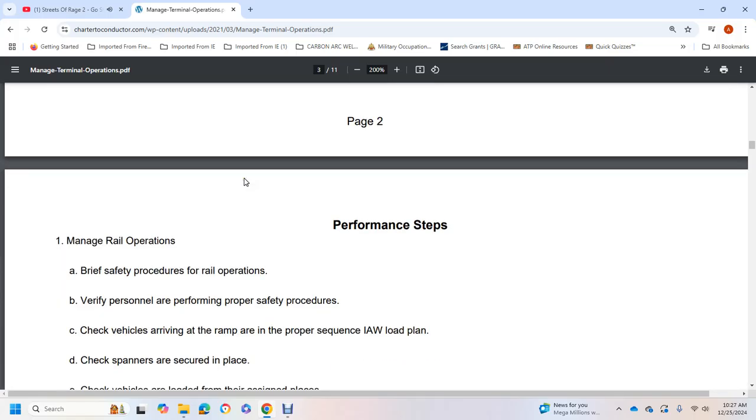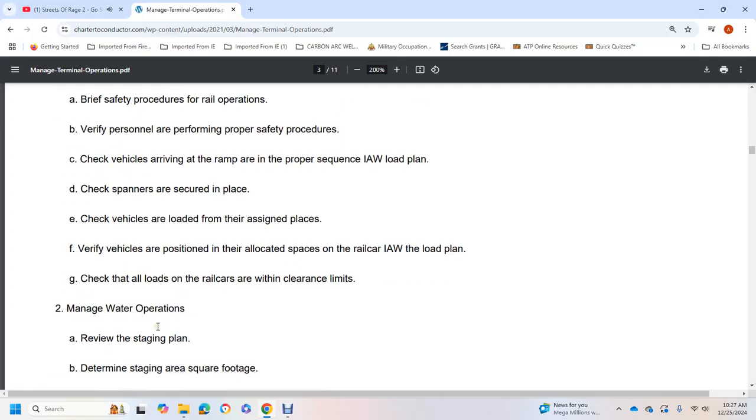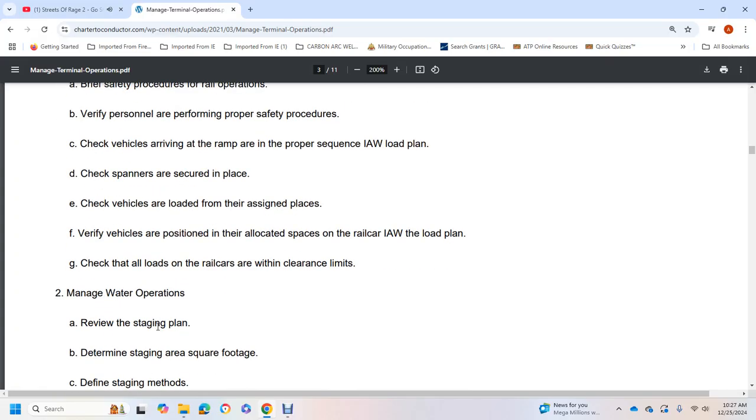Performance steps. Manage rail operation. Brief safety procedures for rail operation. Verify personnel are performing proper safety procedures. Check vehicles arriving on the ramp in proper sequence IAW the loading plan. Check spare and secured places. Check vehicles loaded in from their assigned places. Verify vehicles are planned and allocated spaces on the rail car IAW the load plan. Check all the loads on the rail car are within clearance limits.